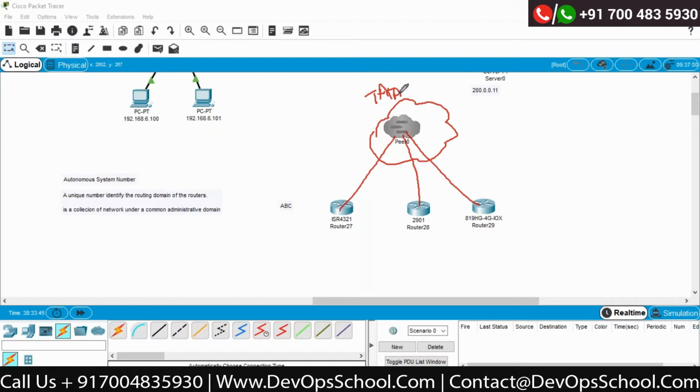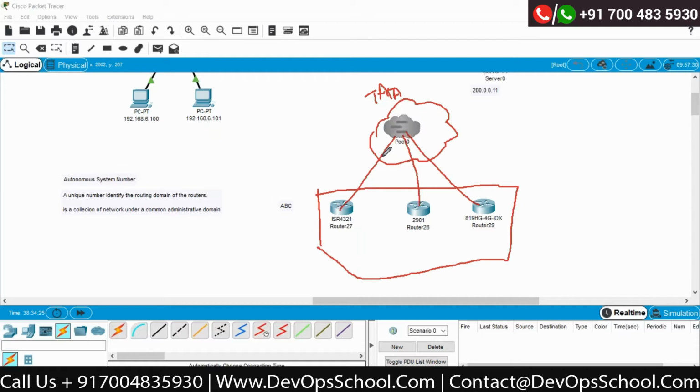It's a unique identity that my offices are connected to the Tata network. I'm taking the connection from Hyderabad, but at the end of the day my company is connected to the Tata network because it's my provider. Now this is my entity and this is the complete group of my network. I will say this is my domain of the company which is connected to the Tata network.